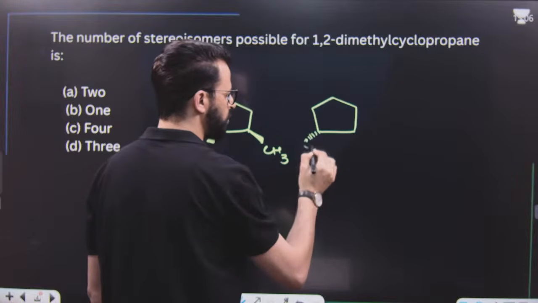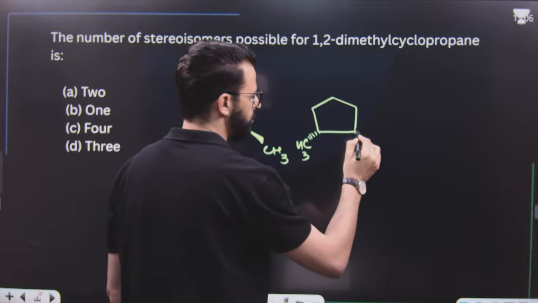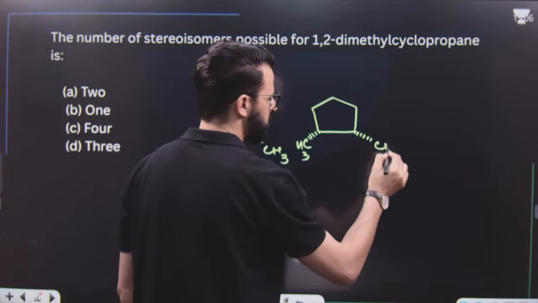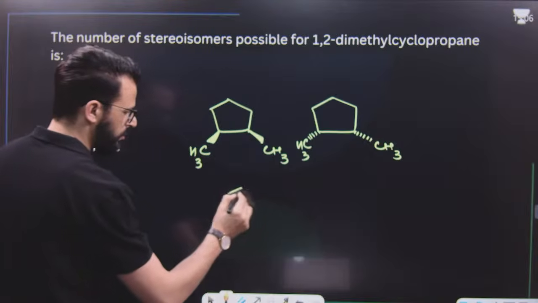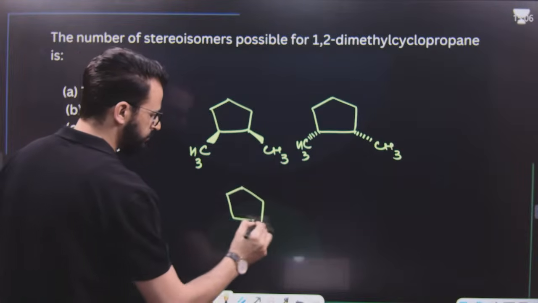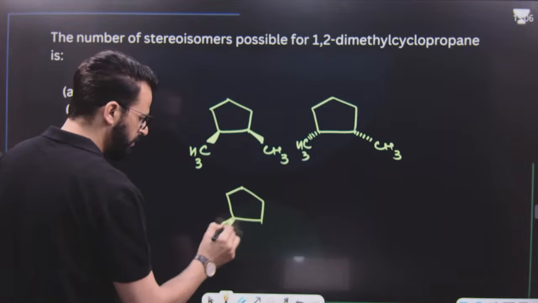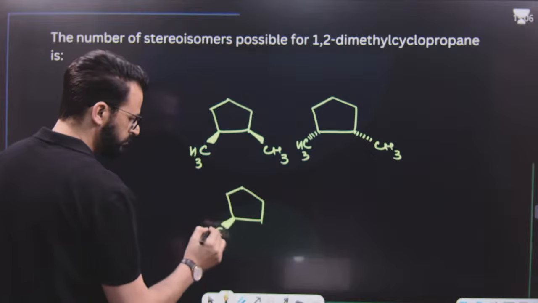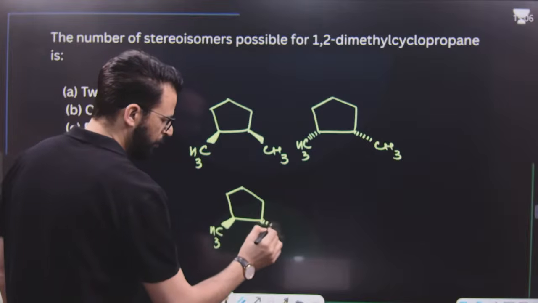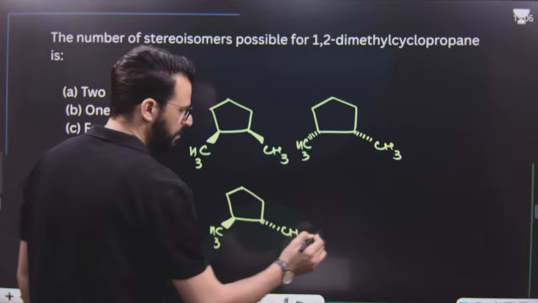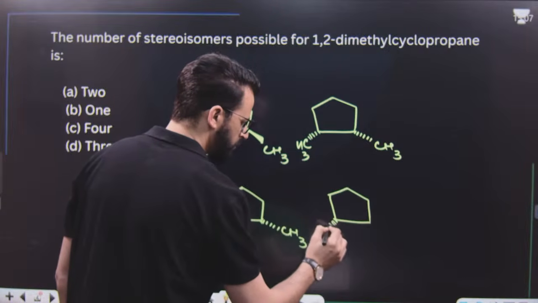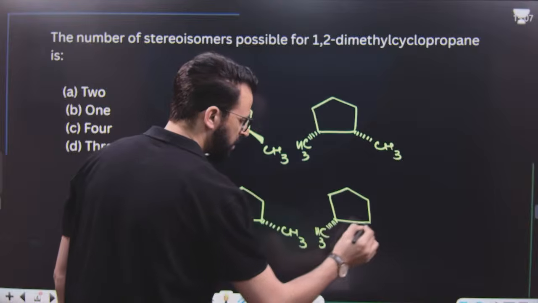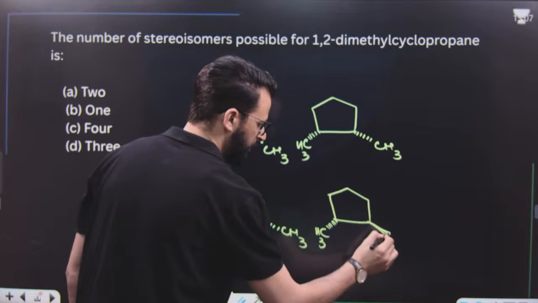I will write down the total possibilities, and after that we will check how many different isomers are possible. Both can be below the plane, or it can be like this: this one above the plane and this one below the plane. Similarly, it can be like this: this one below the plane and then this one above the plane.